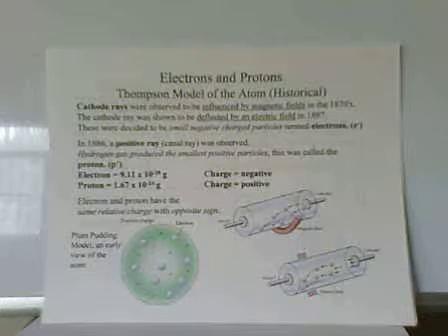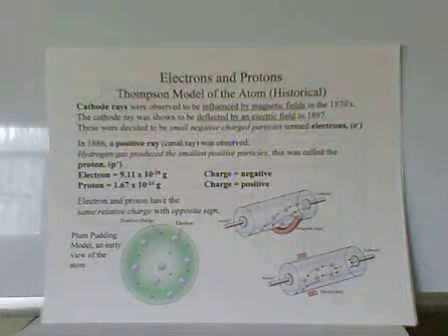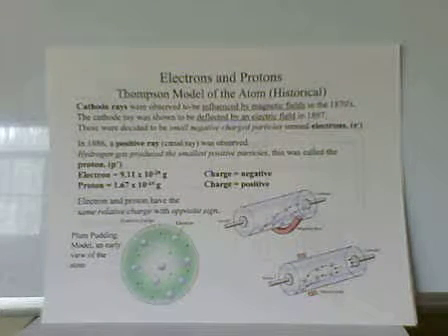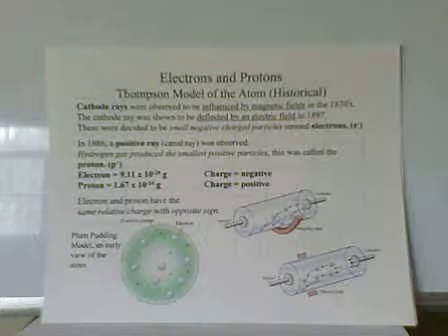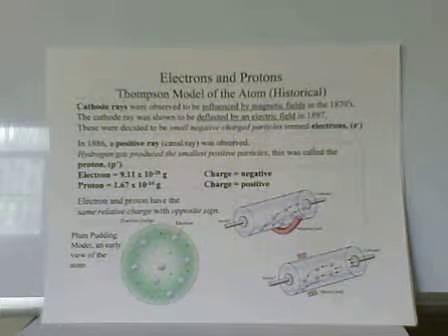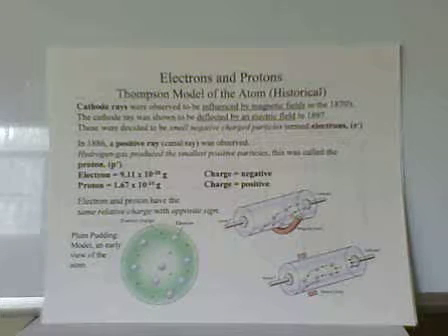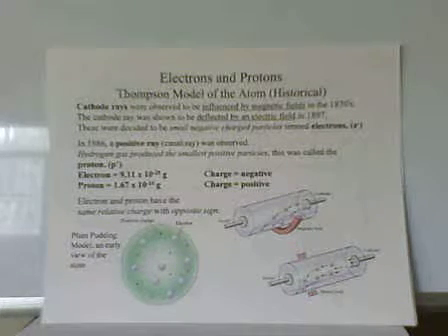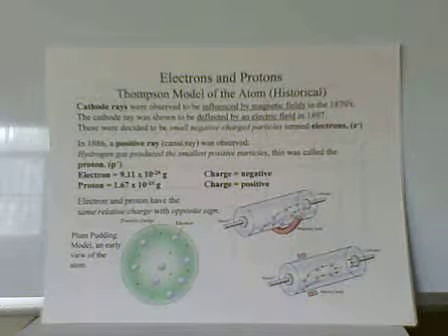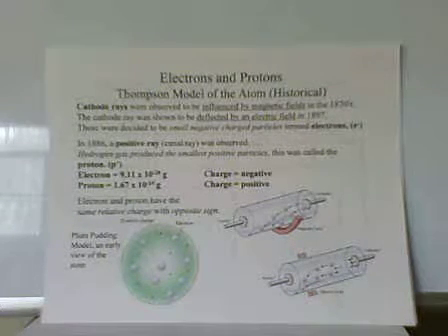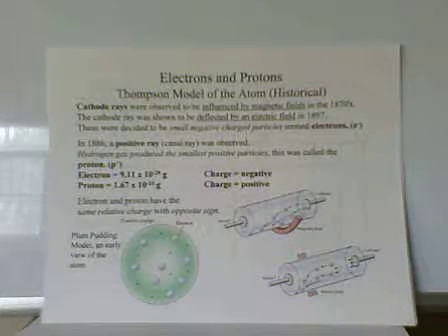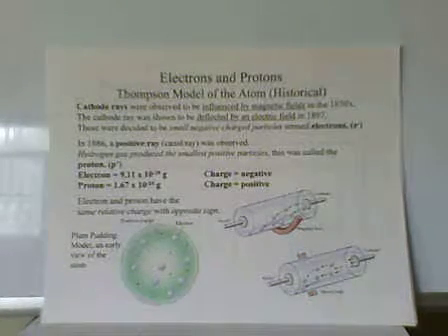Using gases, we can get charged particles coming off the anode. And the smallest charged particle coming off the anode occurs when we have hydrogen gas present. That particle we call the proton. So this gave Thomson the view of the atom that's called the plum pudding model. It's a positive atom with negative electrons stuck in it.